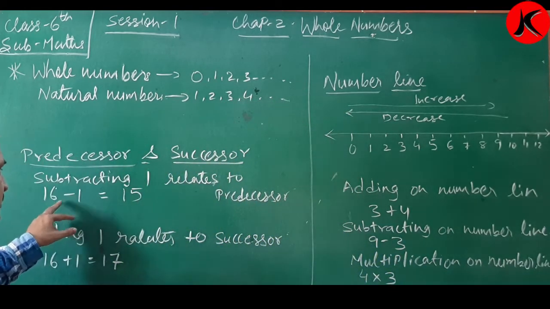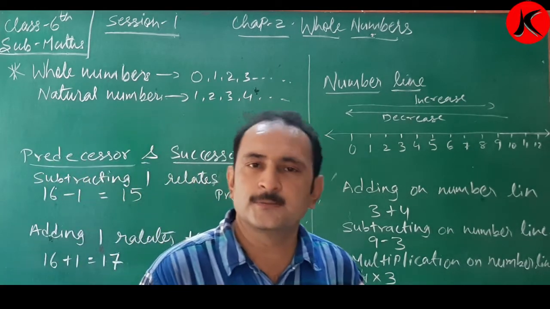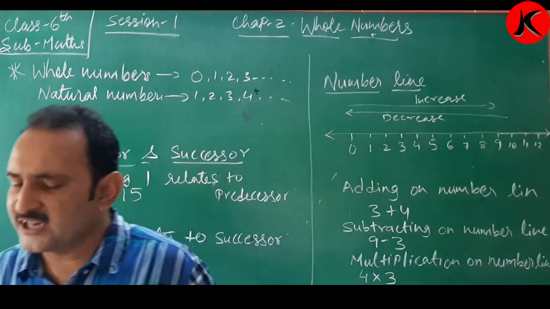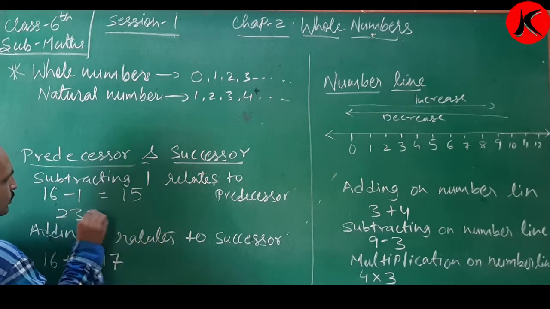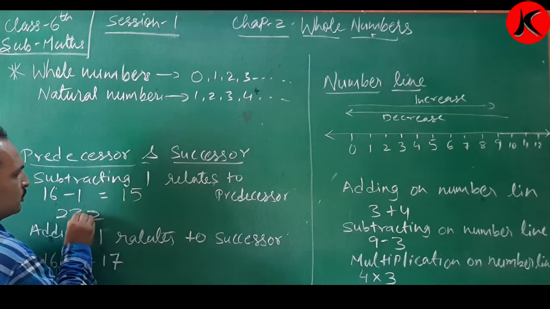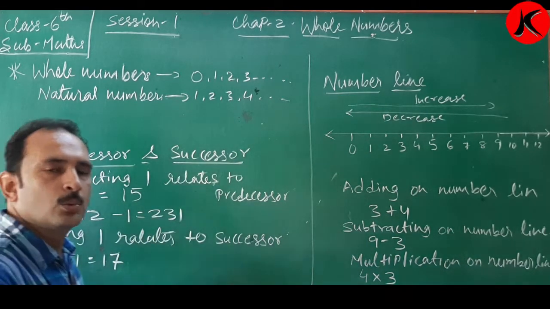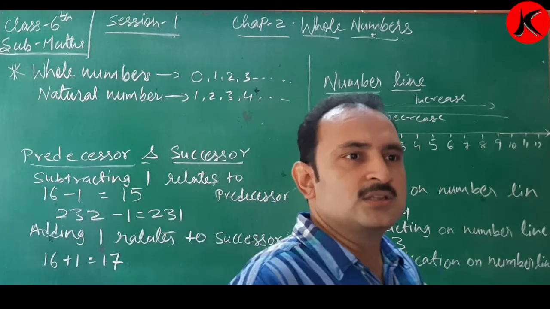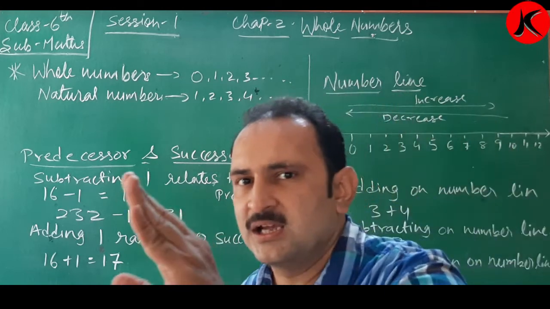Like 16 is there, so 16 minus 1 is 15, so 15 is the predecessor of 16. Suppose I take another number like 232, so the predecessor of 232 is 232 minus 1, which is 231. Clear, children? This is called predecessor. Pre means before.